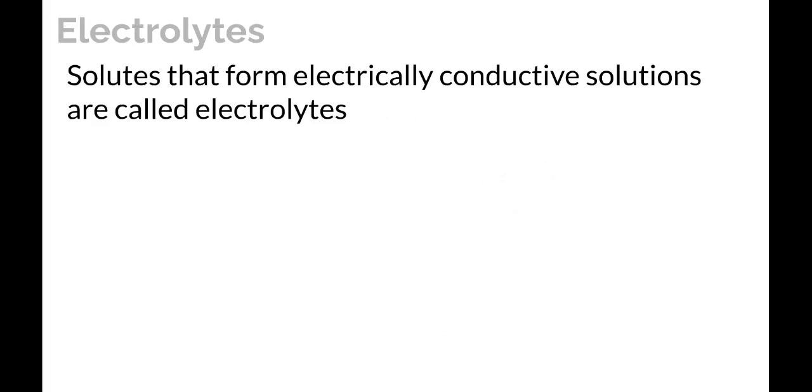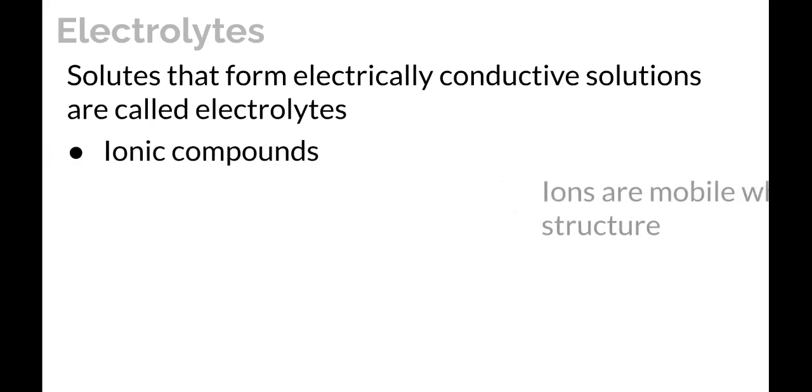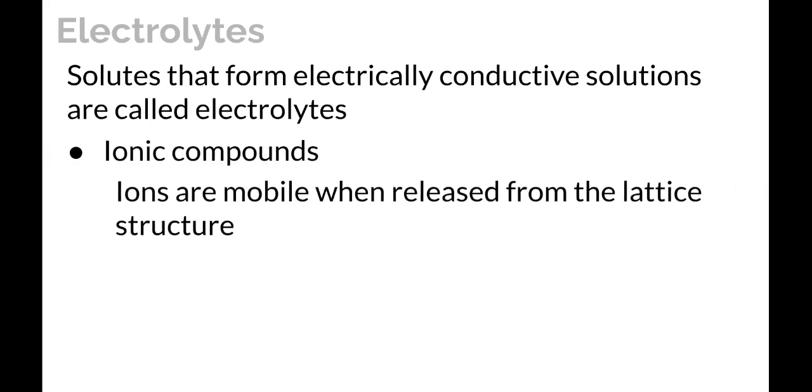One last topic is electrolytes. Solutes that, when you dissolve them, form electrically conductive solutions are called electrolytes. Electrolytes is a word that's used a lot and not a lot of people know what it means. You will know what it means after this. Here are things that are electrolytes. One is ionic compounds. This is mainly what we're talking about when we talk about electrolytes.